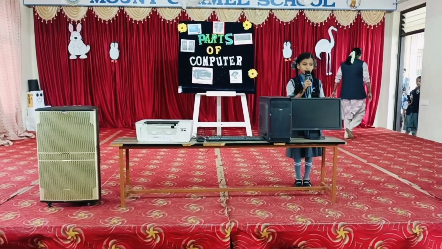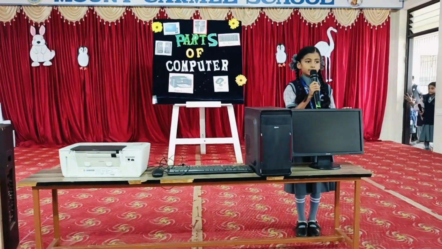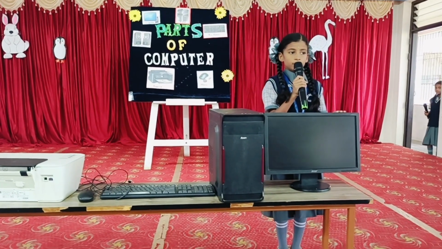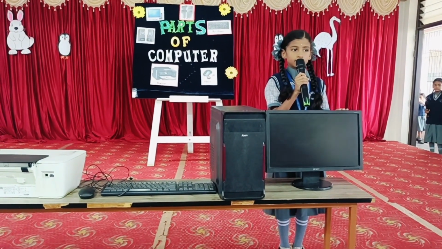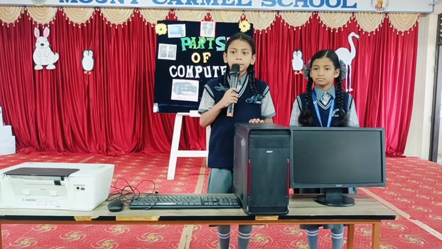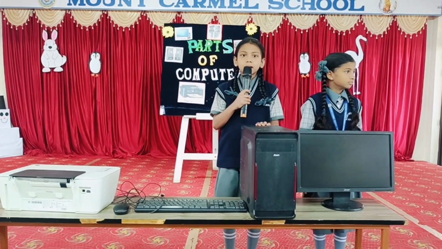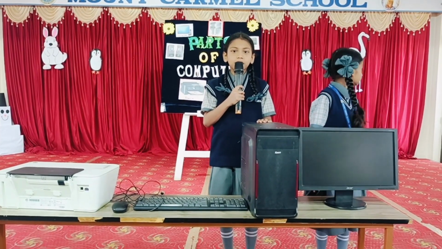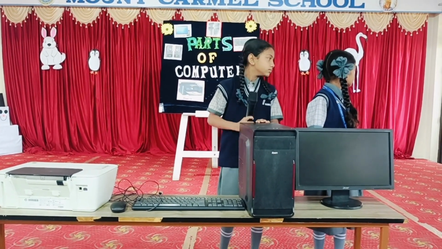This is the monitor. A computer monitor is an output device that displays visual information like text, images, and videos. This is the CPU. The CPU is the brain of the computer that executes instructions and performs calculations.